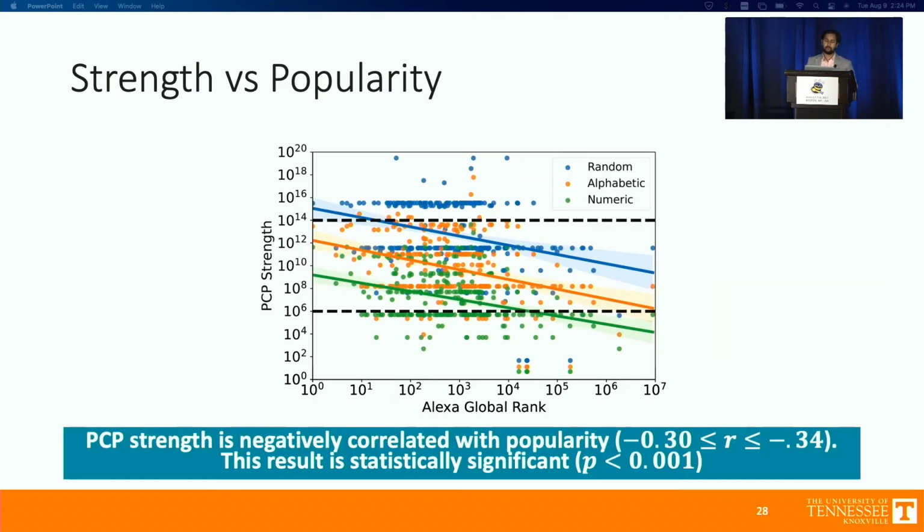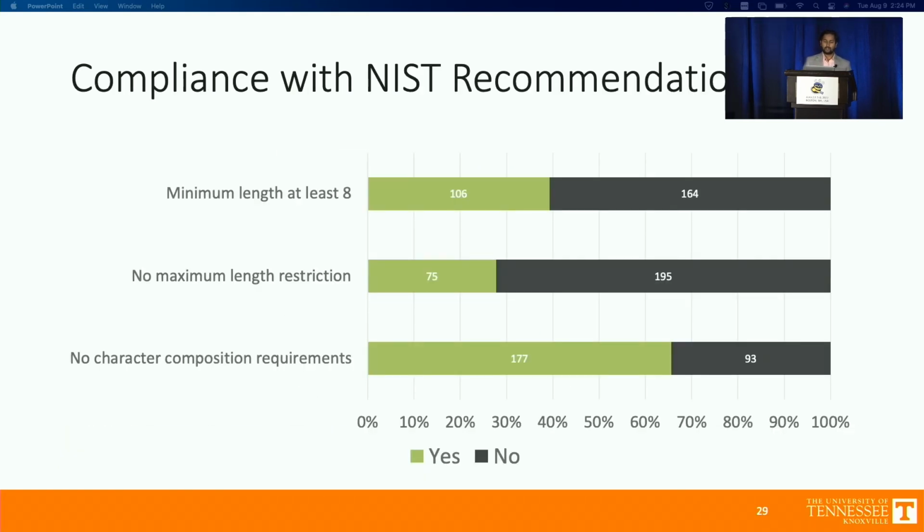We also see a correlation between strength and the popularity of the website. So the more popular a website is, the stronger the PCB tends to be. Comparing with NIST recommendations, we see that 40% have a minimum length of at least 8. Less than 30% have no maximum length restrictions. 65% have no character composition requirements, which is good. But that is good only if paired with a good enough minimum length, and that was not the case for the PCBs that we had. PCBs that did not have composition requirements had a suboptimal minimum length requirement as well.